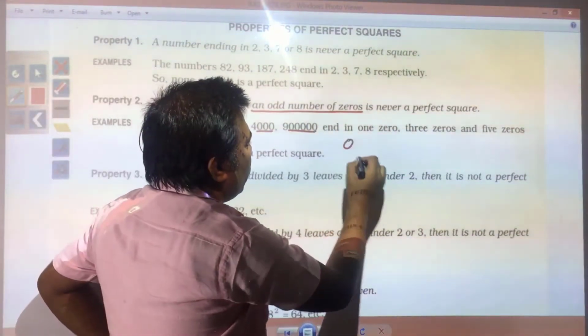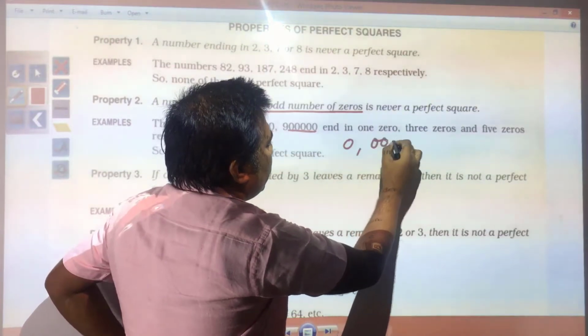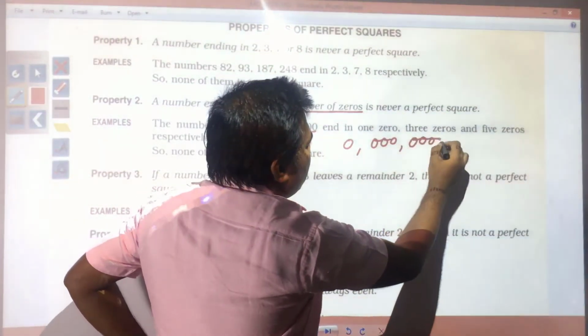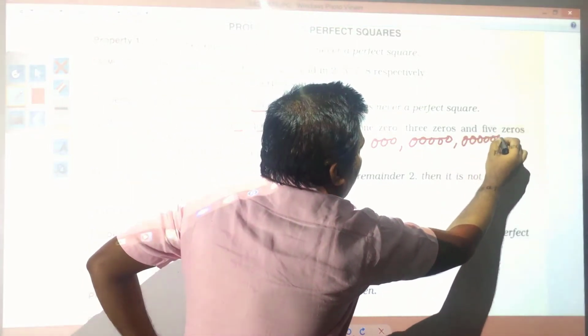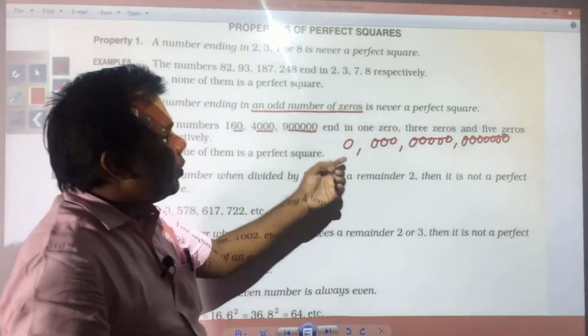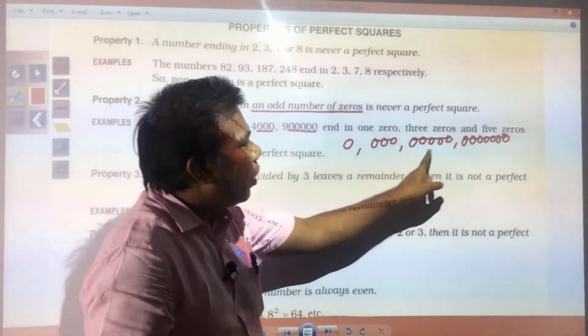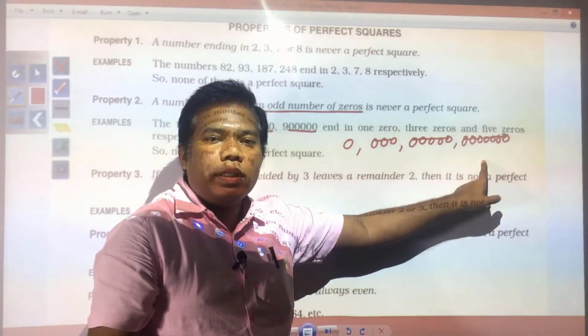So, 1 zero or 3 zeros or 5 zeros or 7 zeros. The number which will end with these odd numbers of zeros will not be a perfect square.